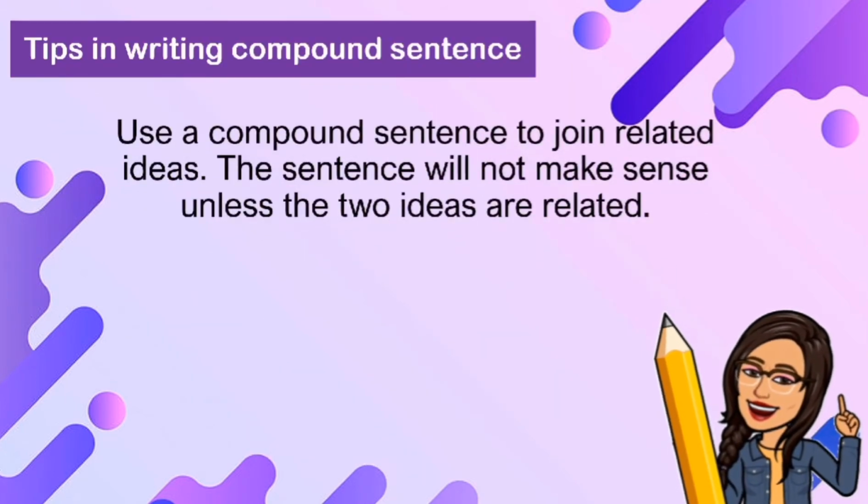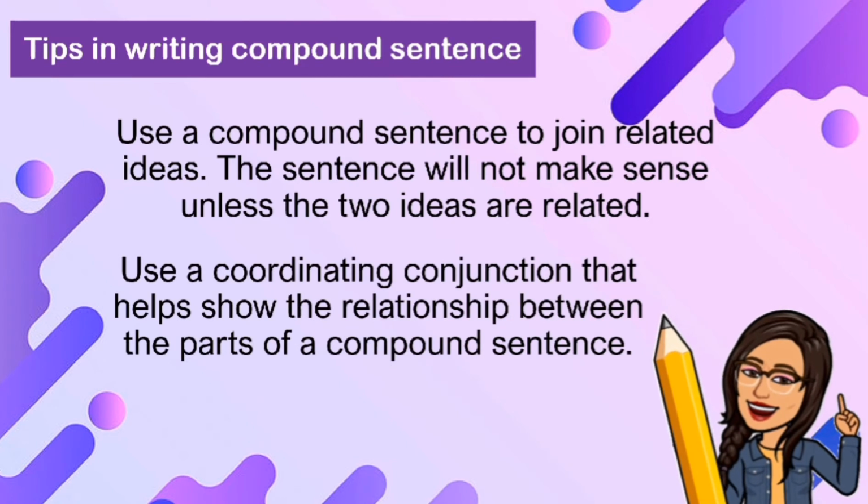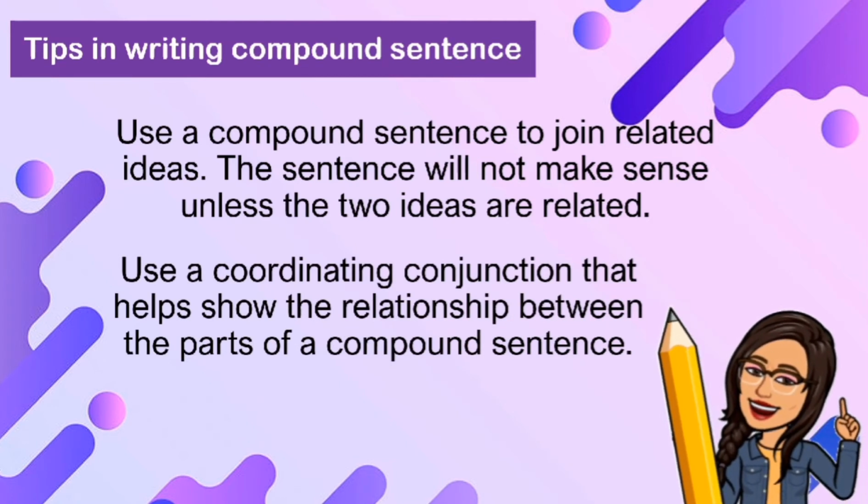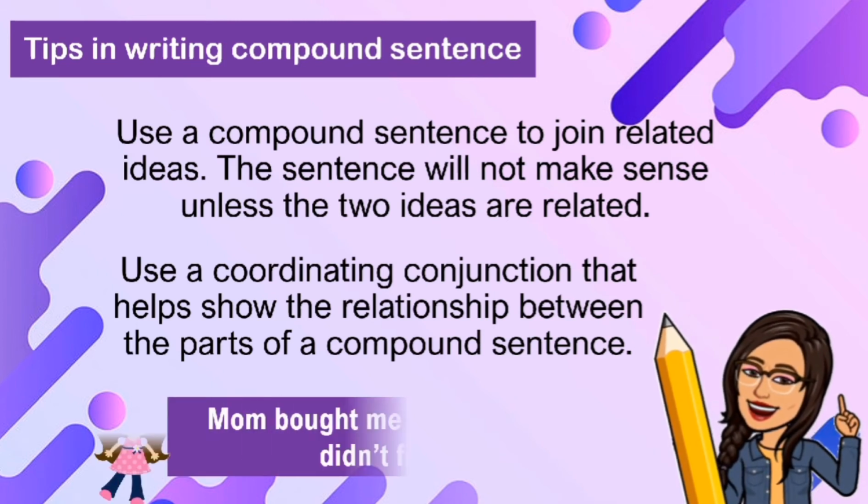Use a compound sentence to join related ideas. The sentence will not make sense unless the two ideas are related. Use a coordinating conjunction that helps show the relationship between the parts of a compound sentence. Let's take this one for example.